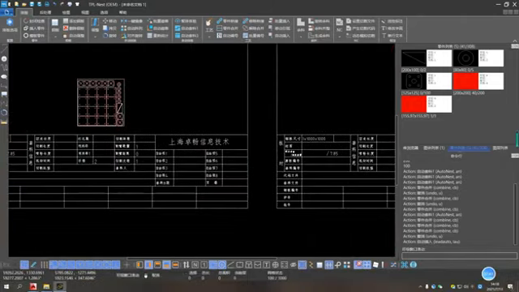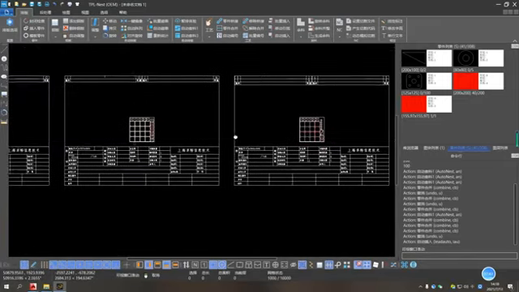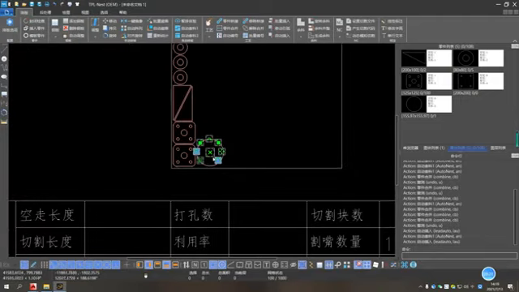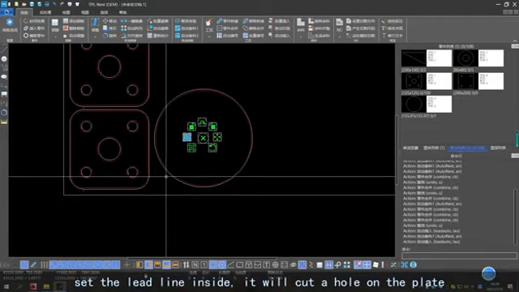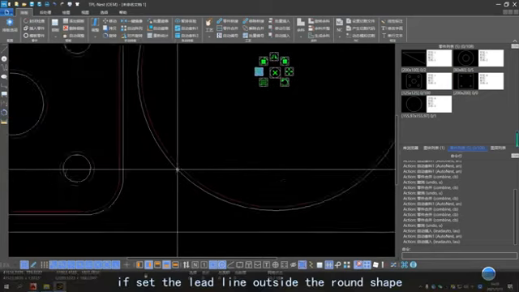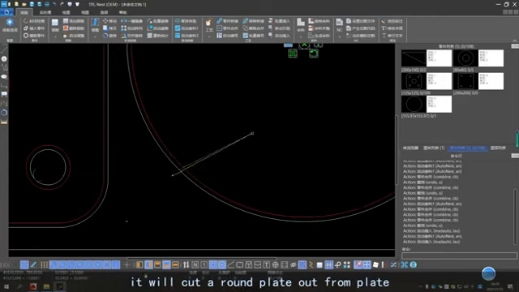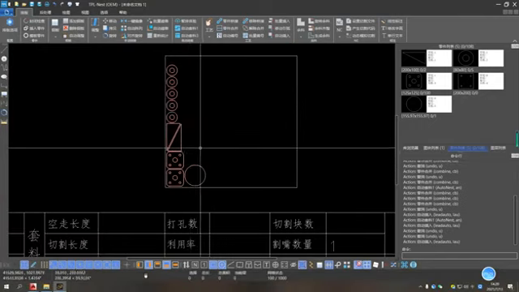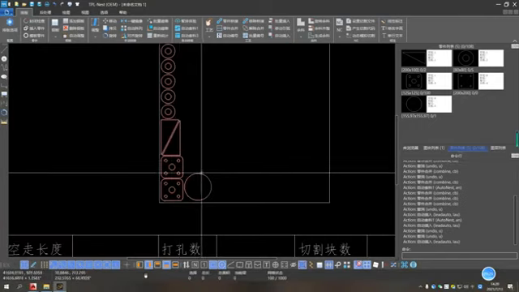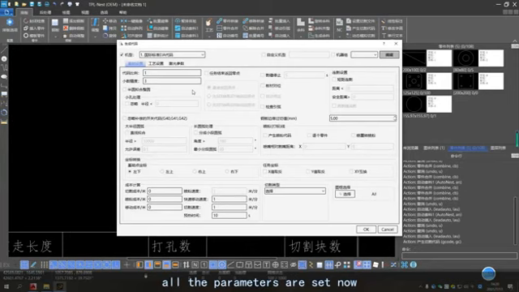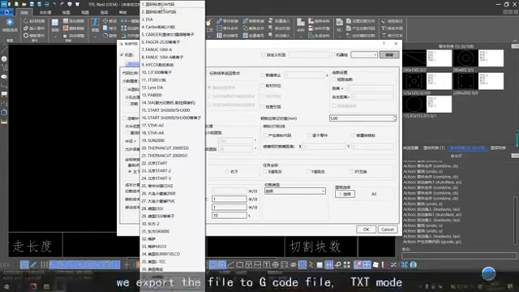Now we set the round parts. If I need to cut a hole on a remaining plate, set the lead line inside; it will cut a hole on the plate. If I set the lead line outside the round shape, it will cut a round plate out from the plate. The kerf compensation, common edges and lead lines have all been handled. All the parameters are set now, so we can generate the cutting code. We export the file to a G-code file, text mode.